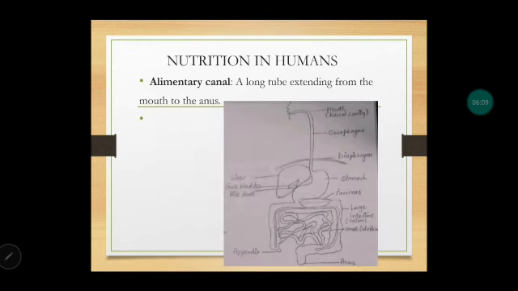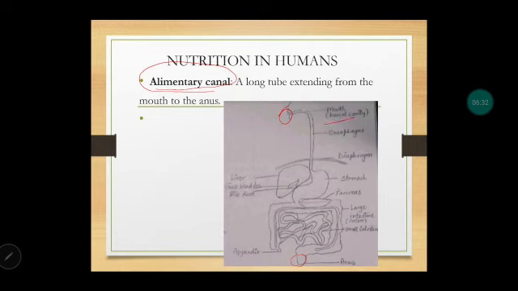Next, coming to nutrition in humans, which is very, very important for your boards, the diagrams, plus we will talk about different enzymes. So listen very carefully. See, in humans there is the alimentary canal. What is the alimentary canal? It is a long tube that extends from the mouth to the anus. This whole tube-like structure is called the alimentary canal. So it begins with the mouth and it ends at the anus.